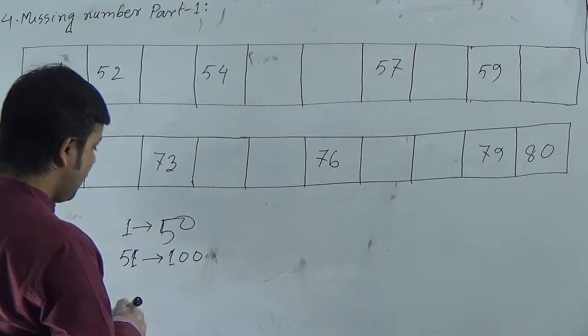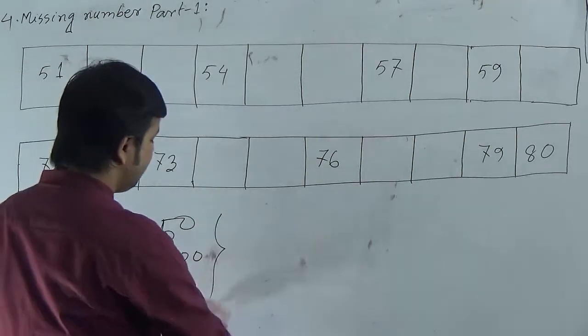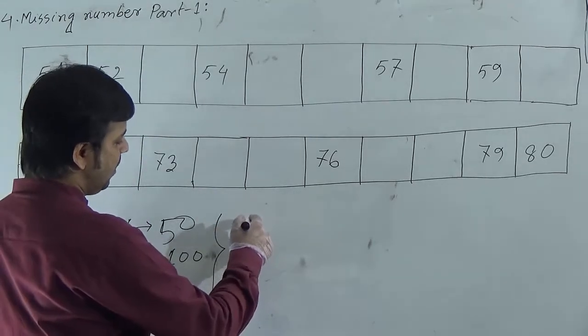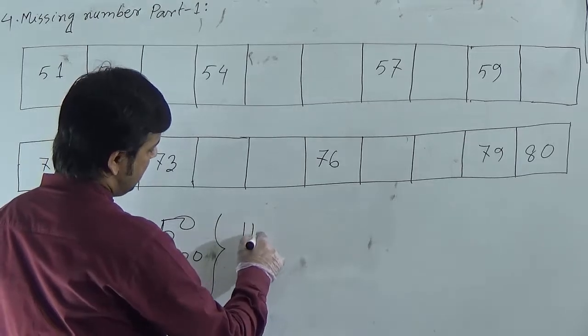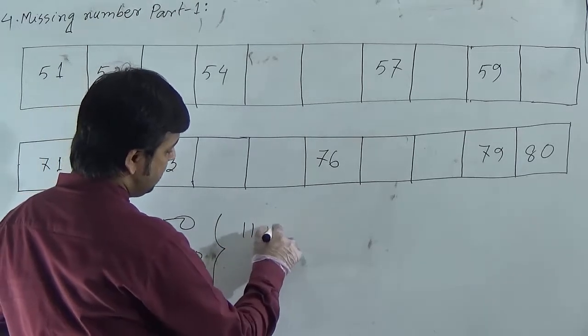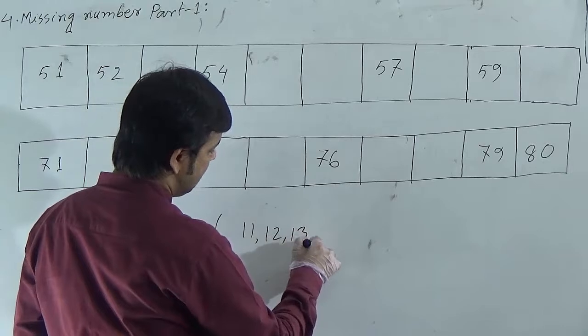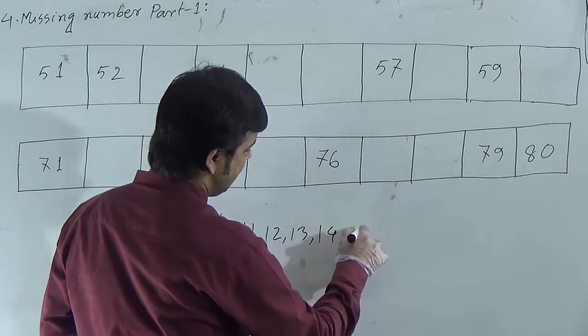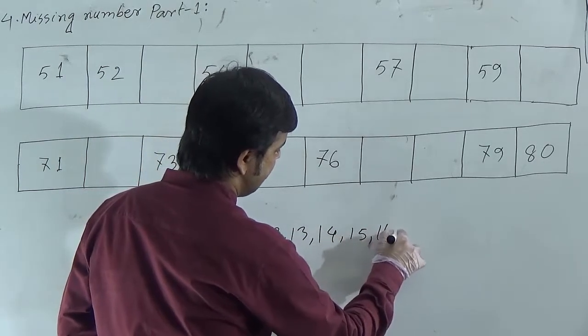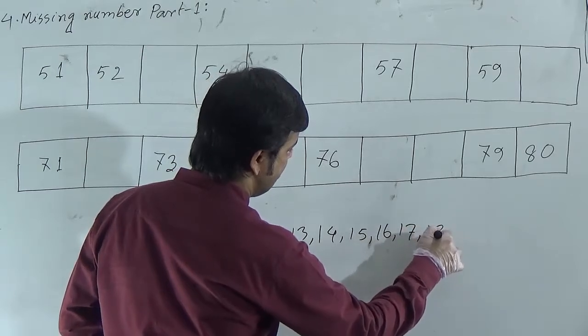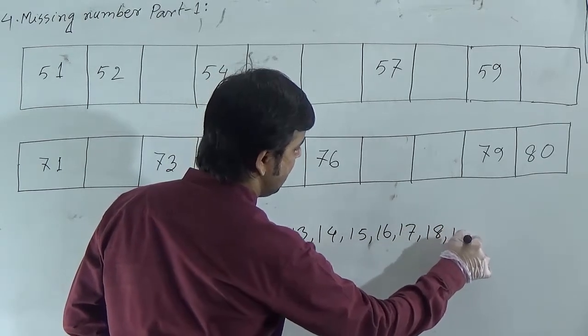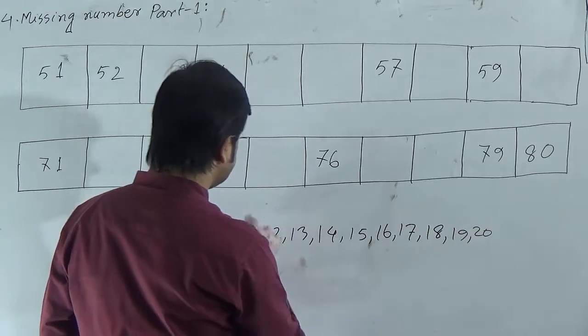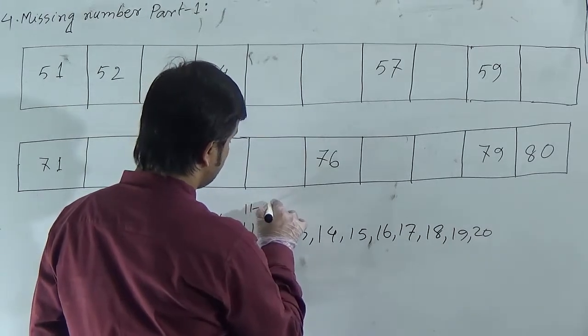Here if you observe, I am writing some numbers here, observe this: 11, 12, 13, 14, 15, 16, 17, 18, 19 and 20. I have written from 11 to 20.